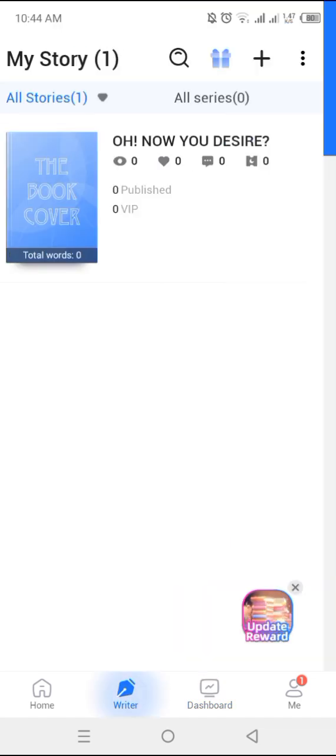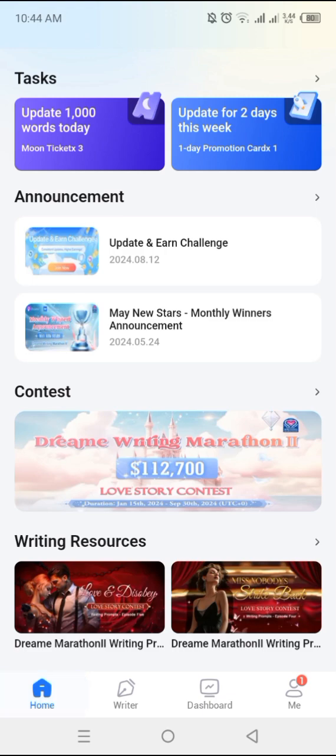Here, this dashboard checks the number of readers you have in a week, the number of followers, fans, the number of published words you have, and all that. That's it about this app.